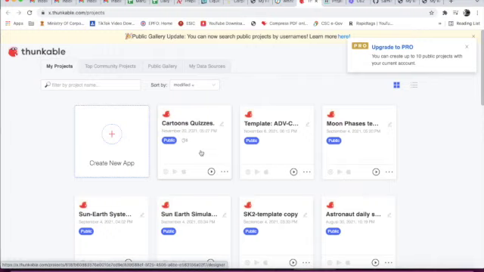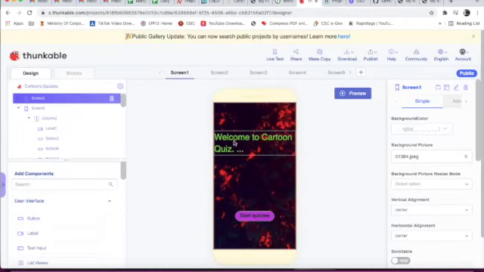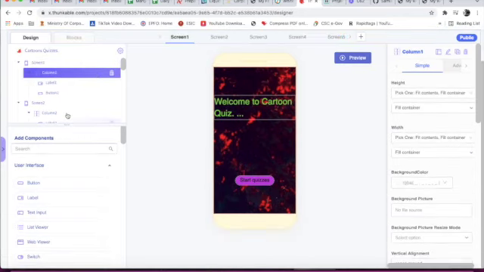Here we will click cartoon quizzes. My app name is cartoon quizzes, which I have created. Here we have to create many screens. I have created 16 screens. This is screen 1, and on screen 1, first of all we have to take a column.